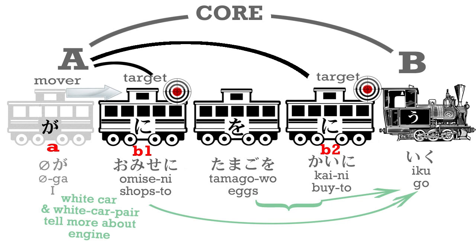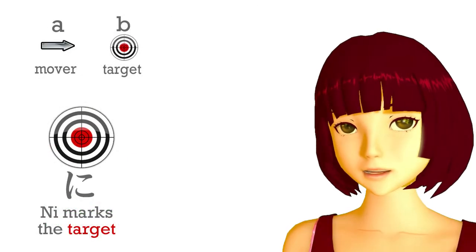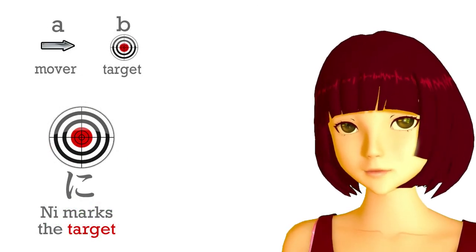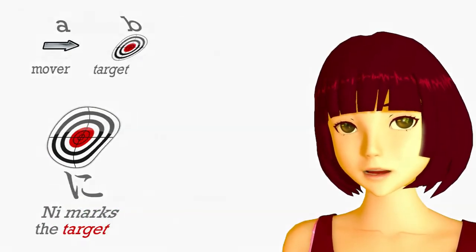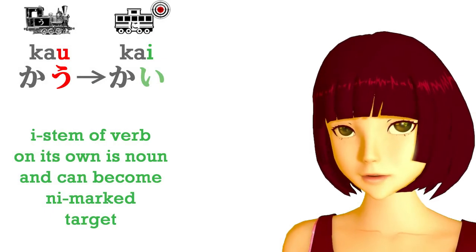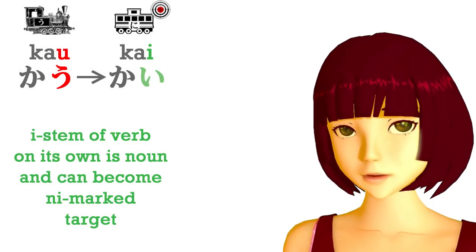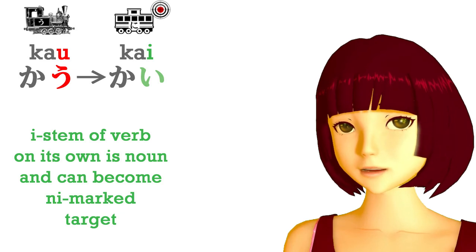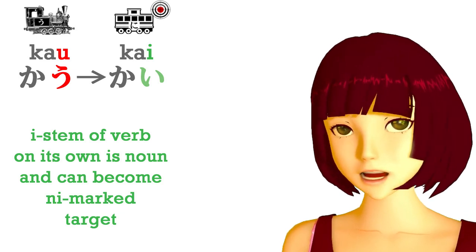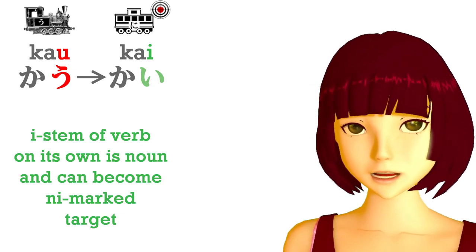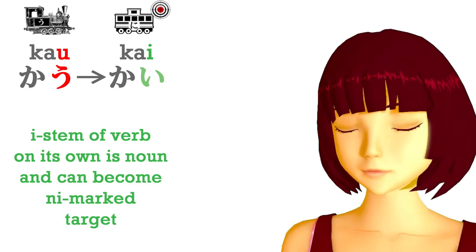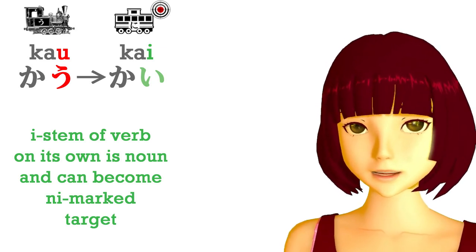Now, you may be saying, I thought that logical particles like ni and ga and o can only mark nouns, and that's absolutely correct. Because one of the things that the e stem of a verb can do when it's on its own is turn that verb into the equivalent noun. It can do something else as well, but we'll talk about that another day. So, kai, the act of buying, is a noun. Just as in English, if we say, I like swimming, swimming is a noun. Swimming is a thing I like.